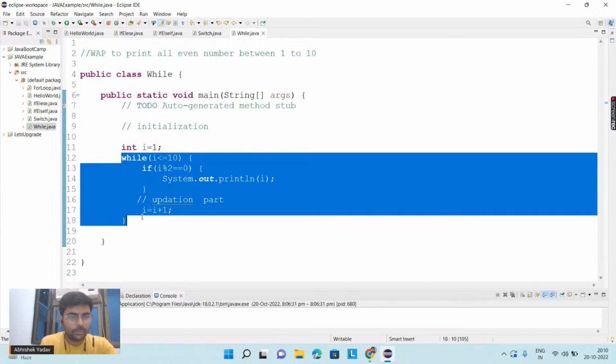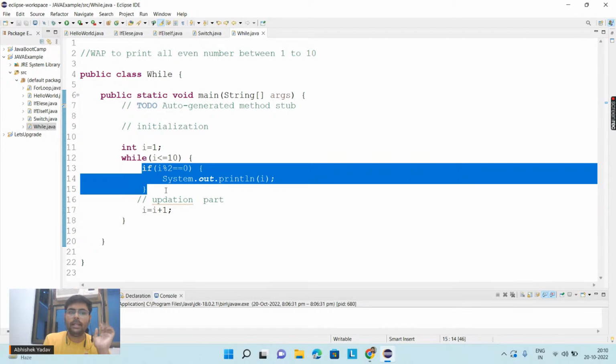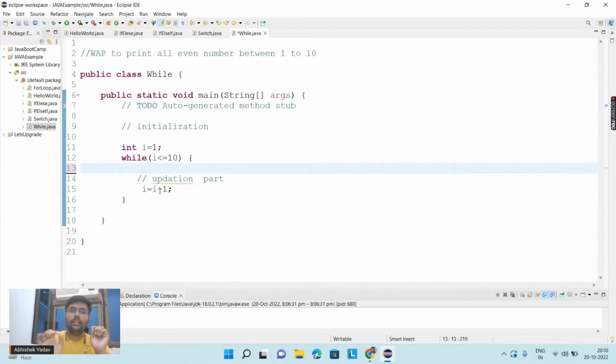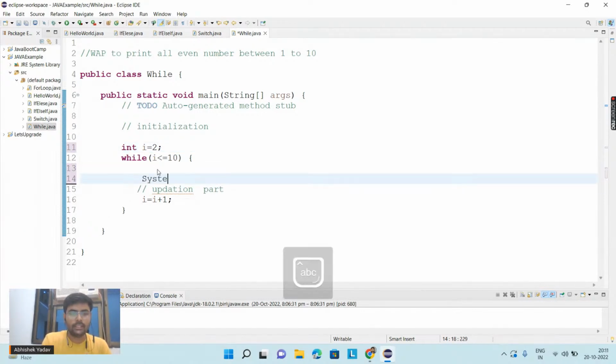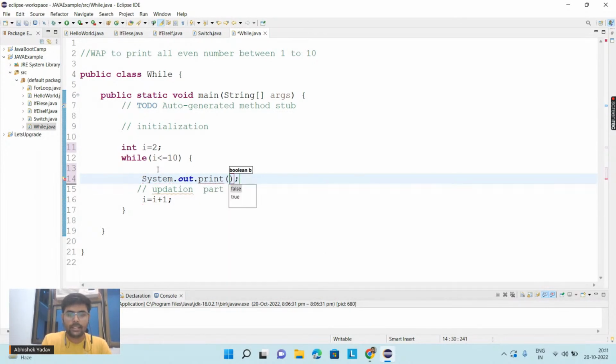Yes. So here Shivam is saying, hey, we have one more approach. Either you can use this while loop, and inside this while loop you can use this if condition in order to check whether the number is an even number or not, right? And here what I can do, I know the condition for even number, right? So here I am saying, hey, I will start from 2 itself, because I know 2 is even, and here I will not use if condition, and I will just write system.out.println. Okay, and here I will print I.